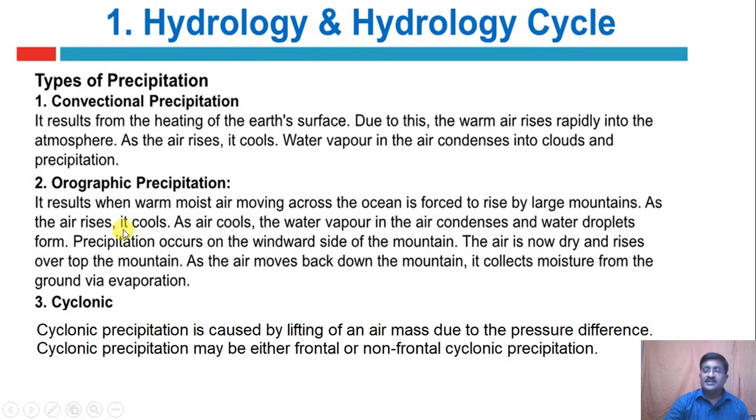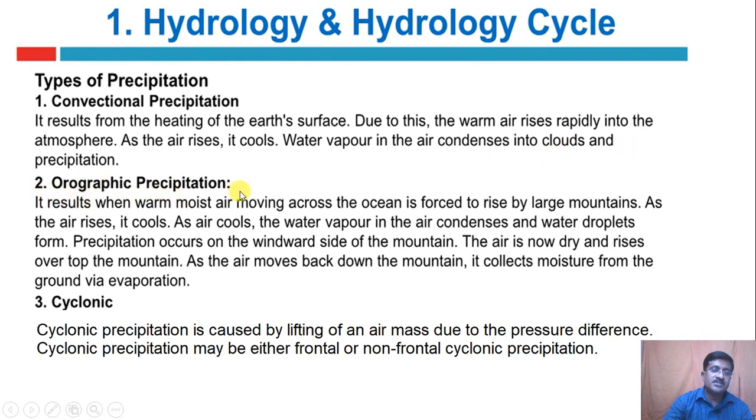Now let's see the types of precipitation. First one, convectional precipitation. It results from heating of the earth's surface. Due to this, the warm air rises rapidly into the atmosphere. As the air rises, it cools. Water vapor in the air condenses into the clouds and precipitation.